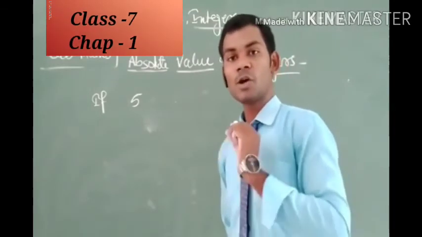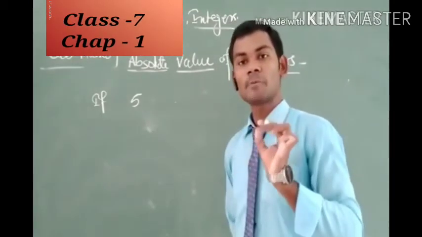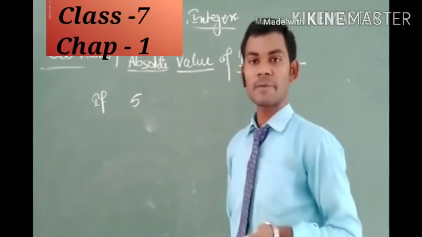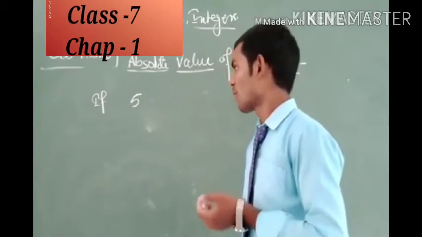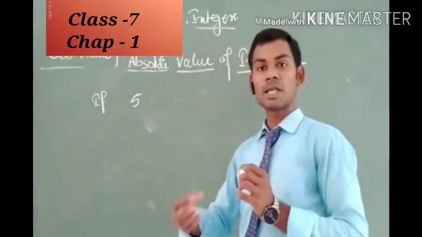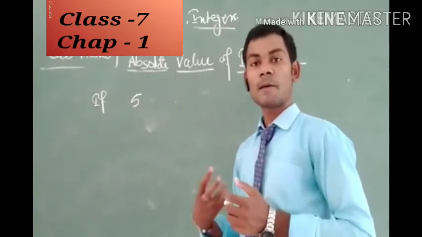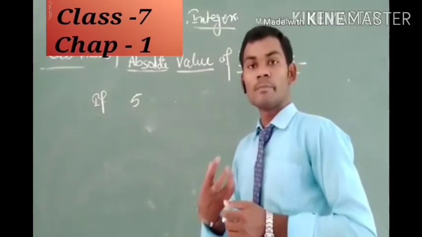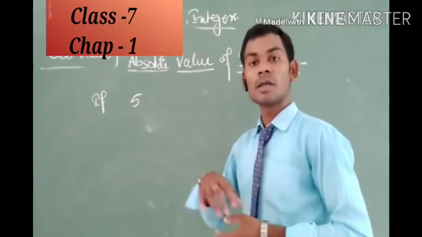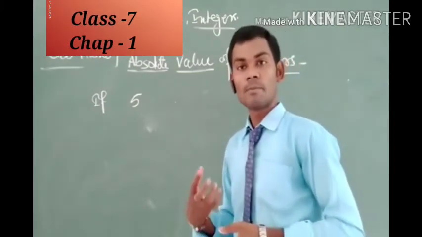In order to find the absolute value of 5, we get the same number, because 5 is in its pure form. Just suppose I take pure milk and want to find its absolute form.